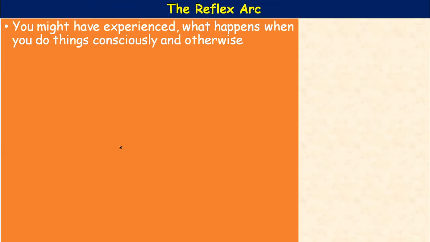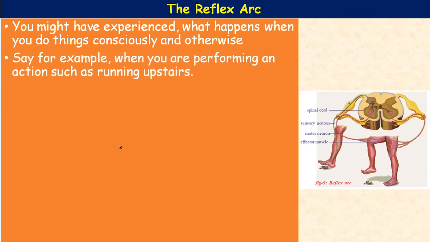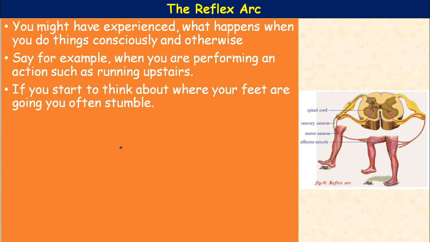You might have experienced what happens when you do things consciously; otherwise it may lead to some accidents. For example, when you are performing an action such as running upstairs, if you start to think about where your feet are going, you often stumble.